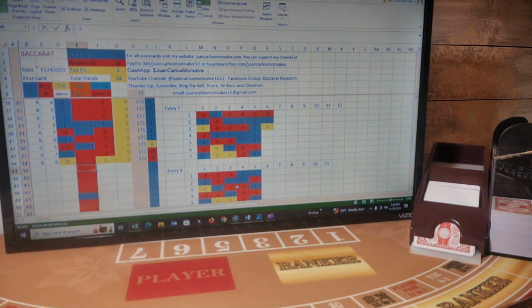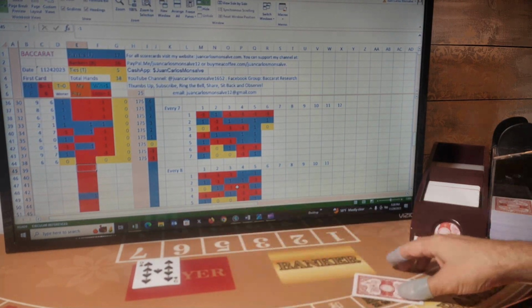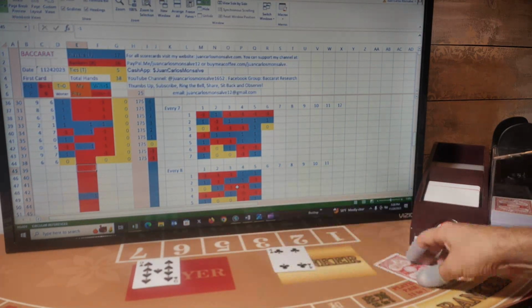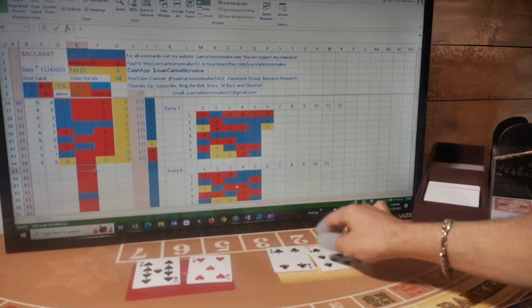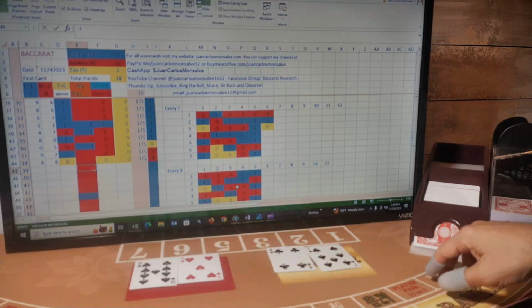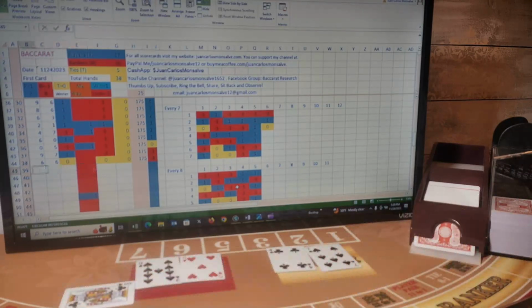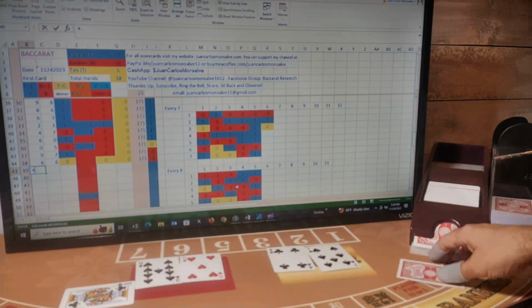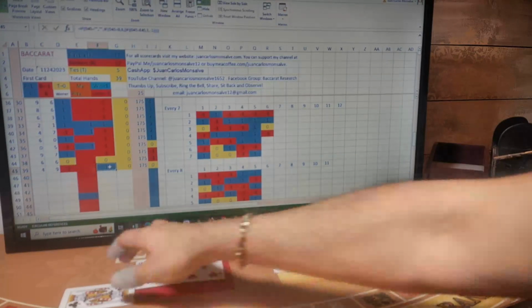Okay, we're playing hand number 39. So first card for player, banker, player, banker. Player has a 4 and gets a third card. The third card is a 0, so it remains at 4. And banker has a 1 and gets a third card. The third card is an 8 for a total of 9. So 4, 9. This is a banker hand. I was playing banker, so I won this hand.